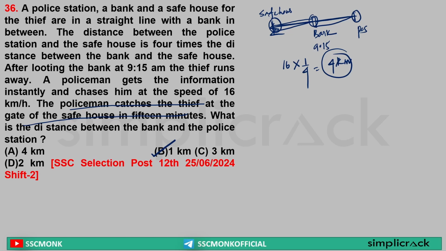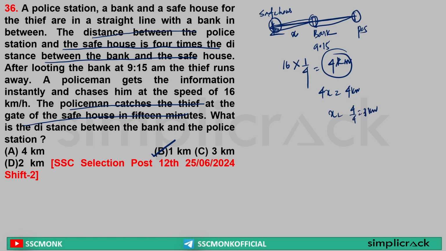Clear? Now here it has already said the distance between the police station and the safe house is 4 times the distance between the bank and the safe house. So let's say the bank and safe house distance is x. So the police station and safe house distance is 4x. So 4x is equal to 4 km. So the value of x is equal to 4 by 4, that is equal to 1 km.